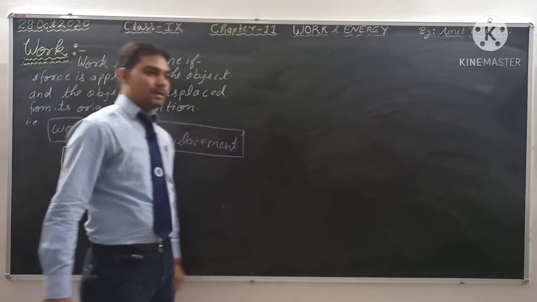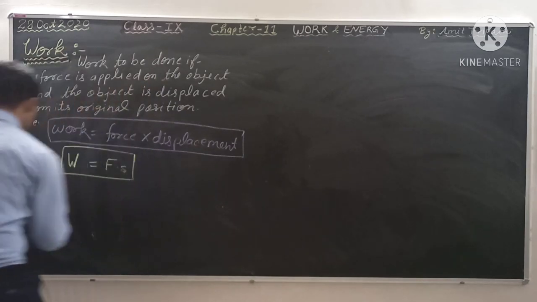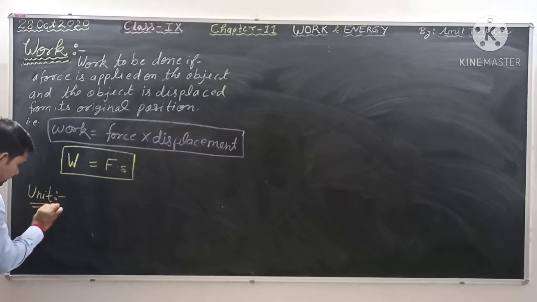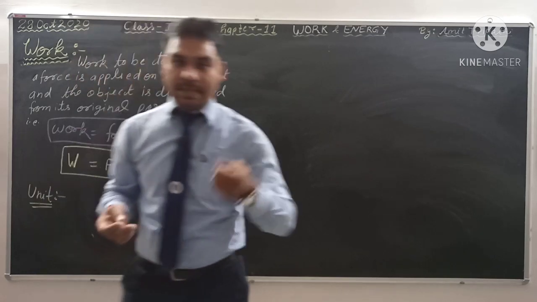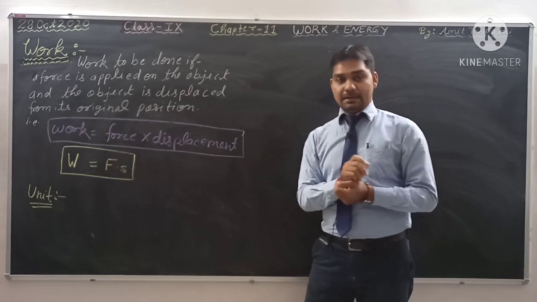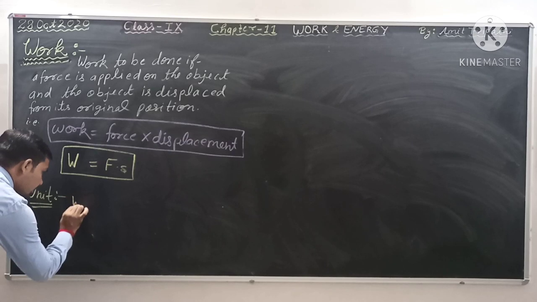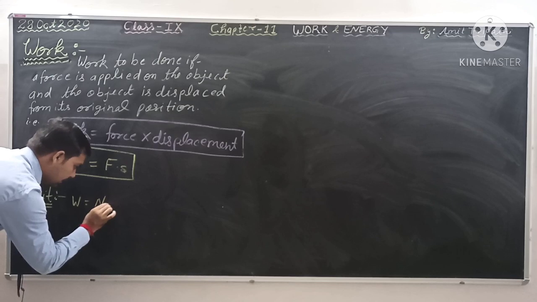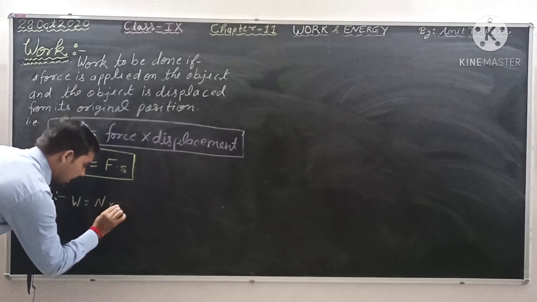Okay, then we see what is the unit of work done. Guys, you all know the unit of force is Newton, and the unit of displacement is meter. Then what is the unit of work done? W is equal to the unit of force, Newton, multiplied by the unit of displacement, meter.